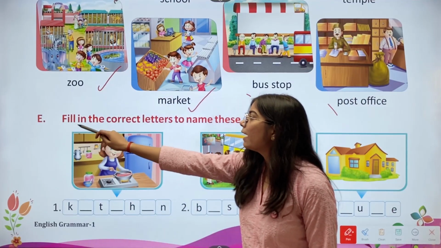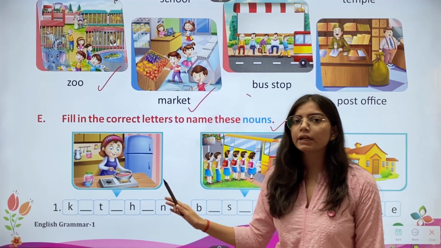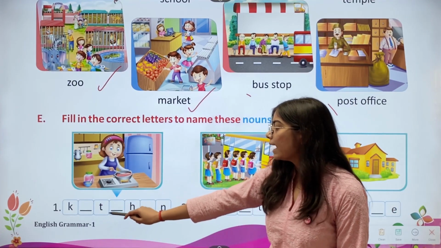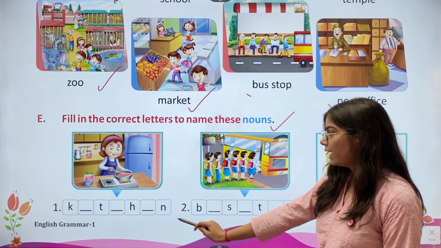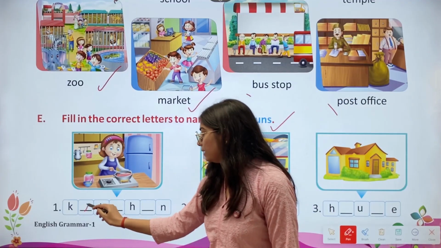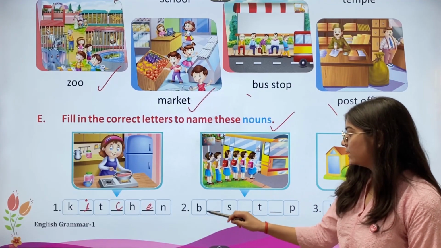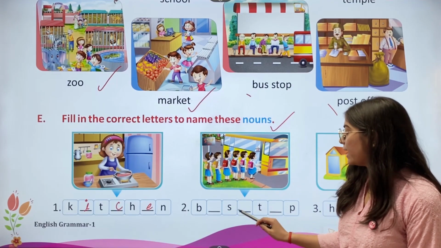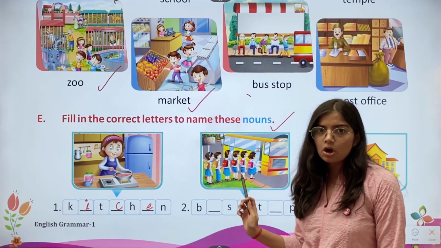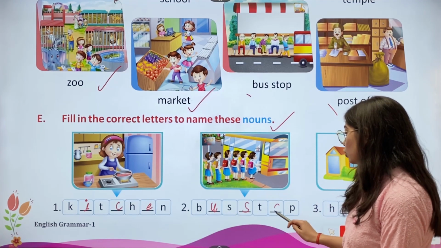Then we have the E part. Fill in the correct letters to name these nouns. So we have to fill the correct letters here to fill the nouns. First, we have K dash T dash H dash N. You can see this is the picture of kitchen. So we'll fill I, C, E. Then we have the second one, B dash S dash T dash P. This is the picture of bus stop. So we'll fill U, then S, then O.